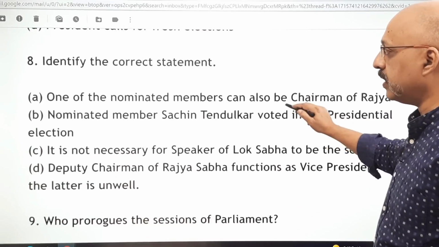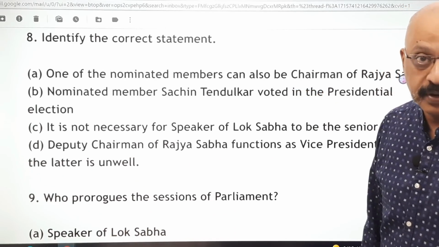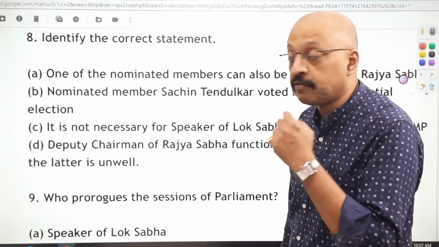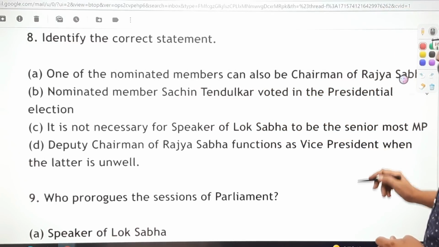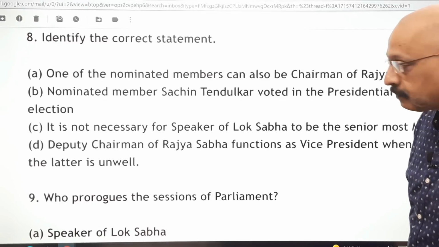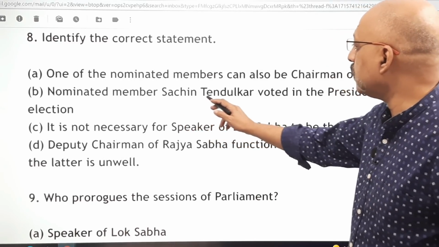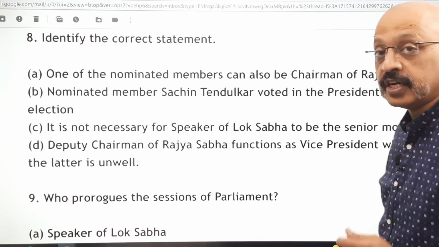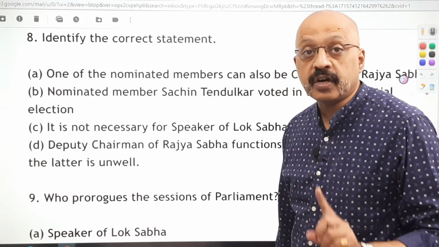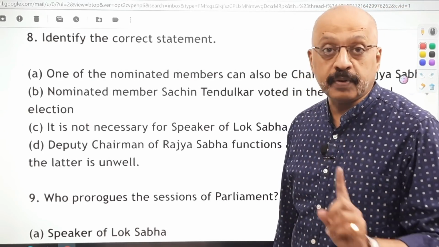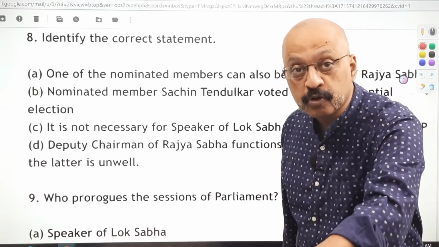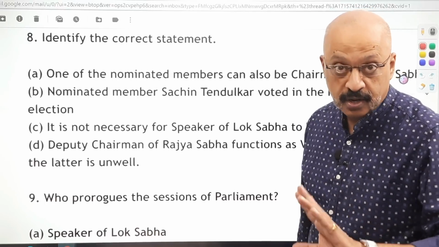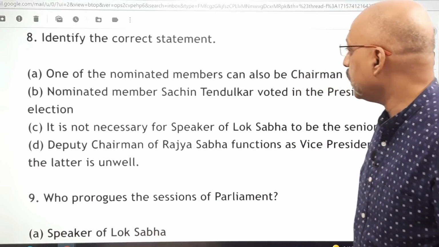Identify the correct statement. Isko bhi jara dhyan se padhiye. Listen and read this carefully. One of the nominated members can also be chairman of the Rajya Sabha. Nominated member Sachin Tendulkar voted in the presidential election. Nominated members of the Rajya Sabha cannot vote in the presidential election. However, they can take part in the impeachment proceedings of the president. It's a strange kind of arrangement, but that's the way it is.